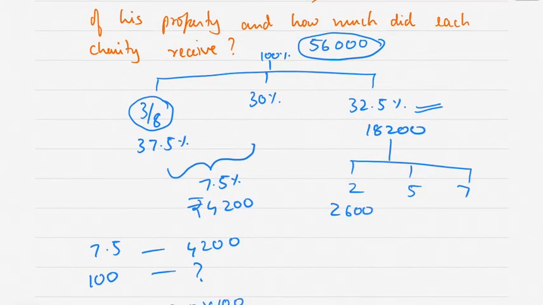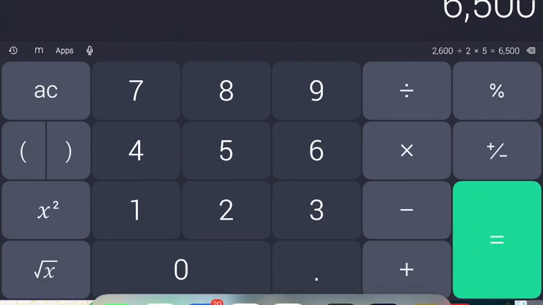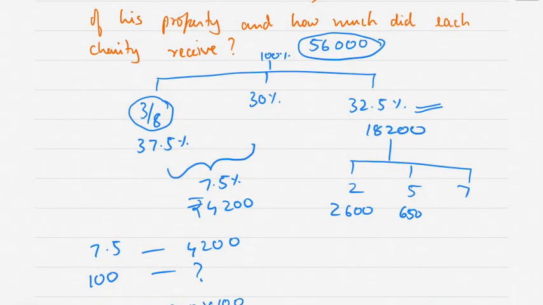Okay. Now again 18,200 divided by 14 multiplied by 5. It comes to 6,500. Okay. Now 18,200 divided by 14 multiplied by 7.